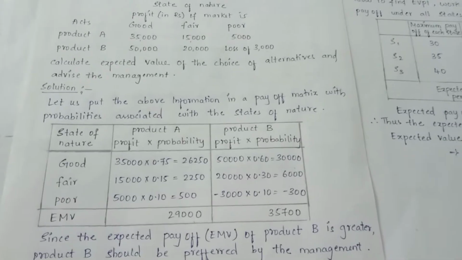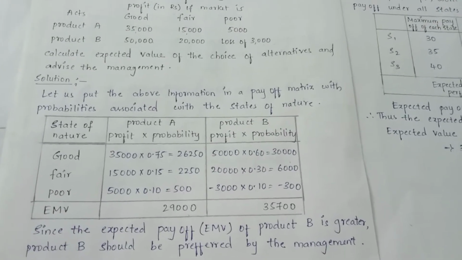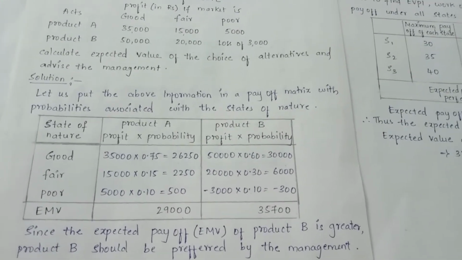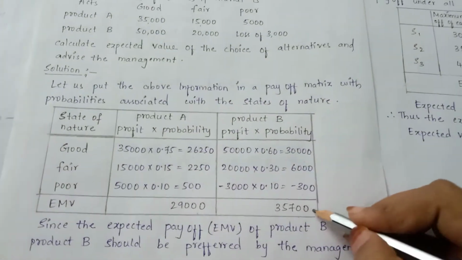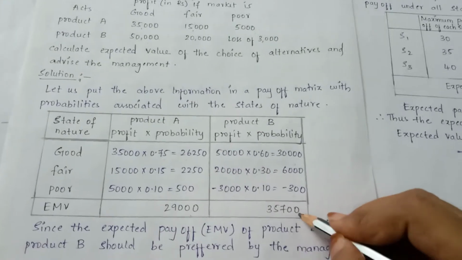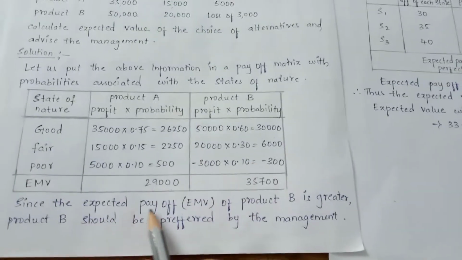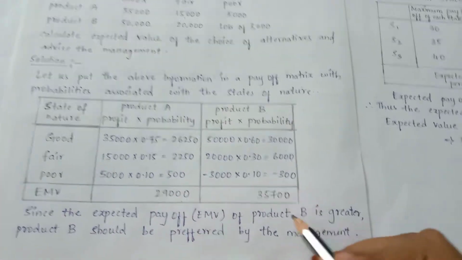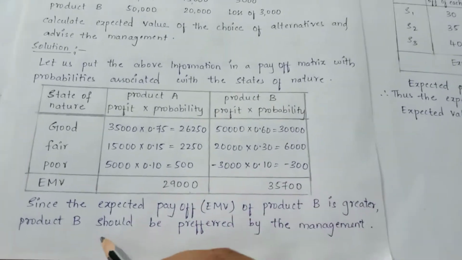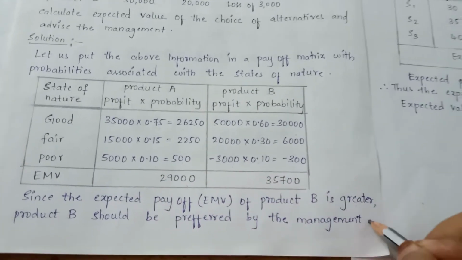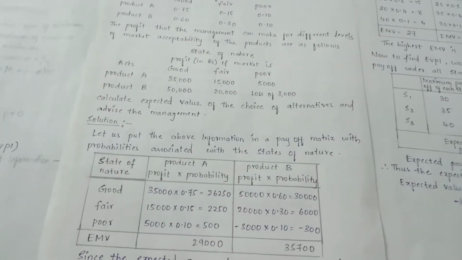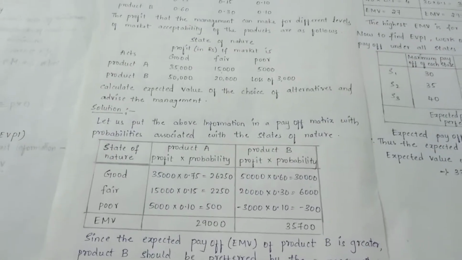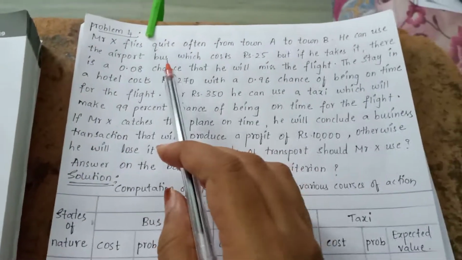So students, in the expected monetary value, we need to take the action which is having the highest or the maximum EMV. So here the maximum EMV is for product B, that is 35,700. Since the expected payoff or EMV of product B is greater, product B should be preferred by the management. Clear everyone students? So this is problem number 3. I hope you guys understood this problem. Okay. Next is problem number 4.